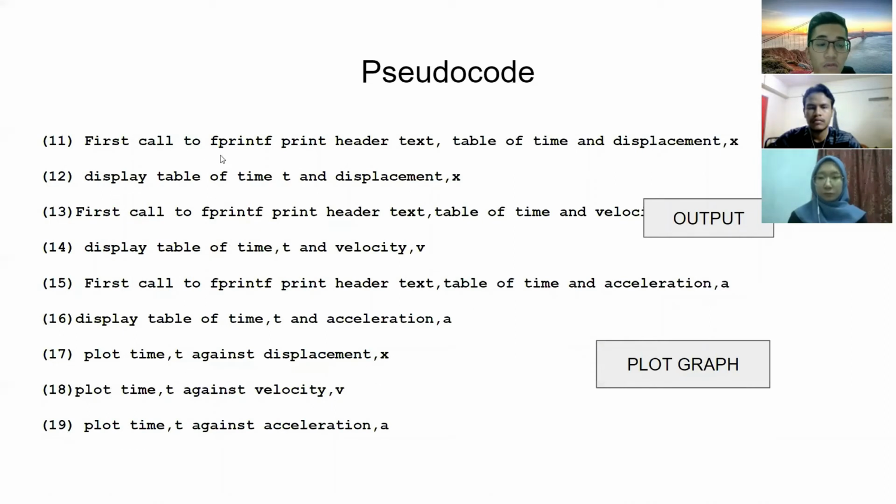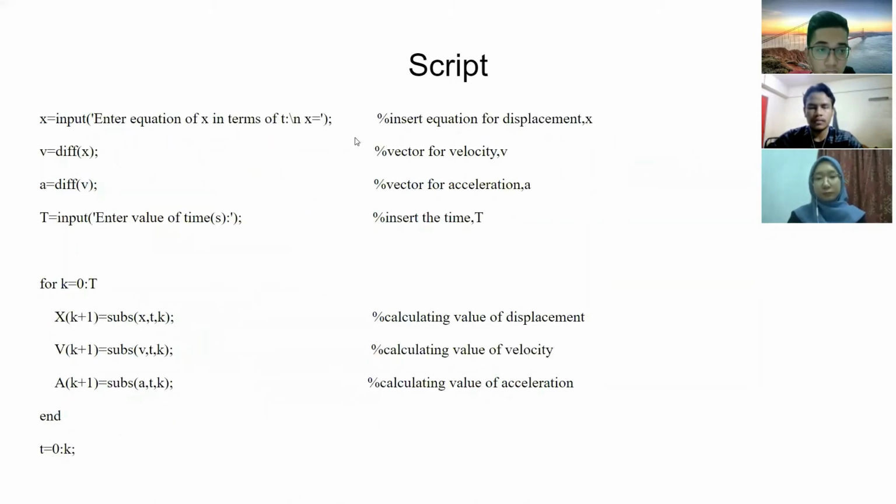For the output, we use fprintf to display the table of time and position, and it is the same for velocity and acceleration. For the graph, we are using the plot command to plot the graph. So this is the script. Like I said before, we use the input command to insert the equation, and then we use the differential command to evaluate the equation of velocity and acceleration. So this is the subs command.